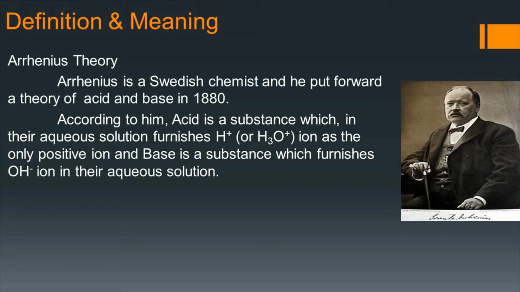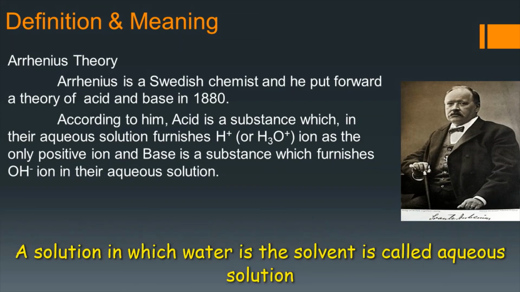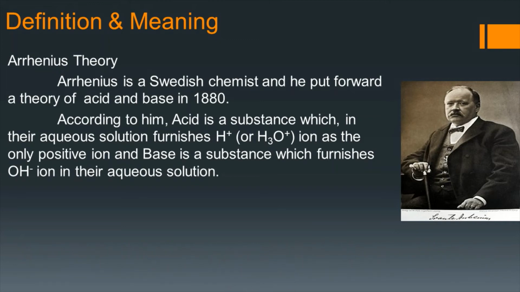So first of all, we must know, children, what is aqueous solution. A solution in which water is the solvent is known as aqueous solution. That means when we dissolve an acid in water, it produces either H plus or hydronium ion. And when we add a base in water, it gives OH minus ion. So finally what we can say, acids are H plus producers and bases are OH minus producers.